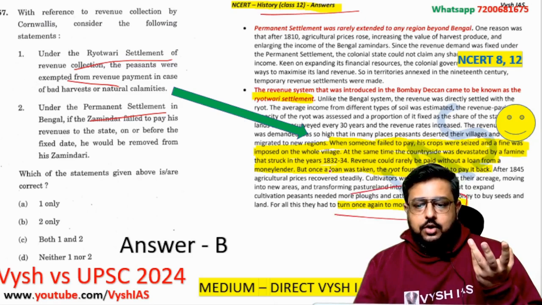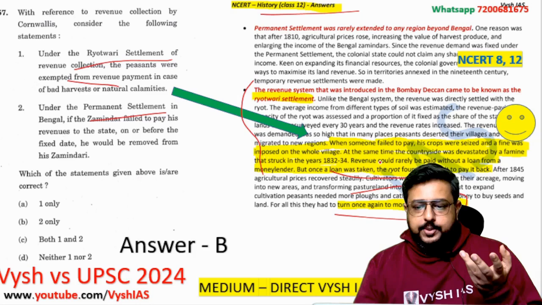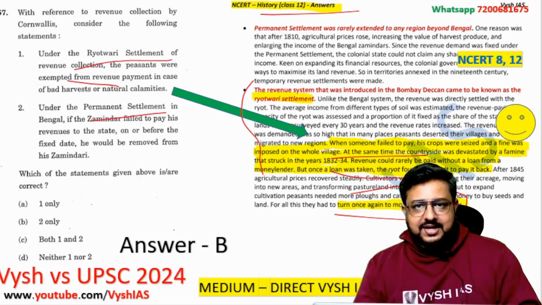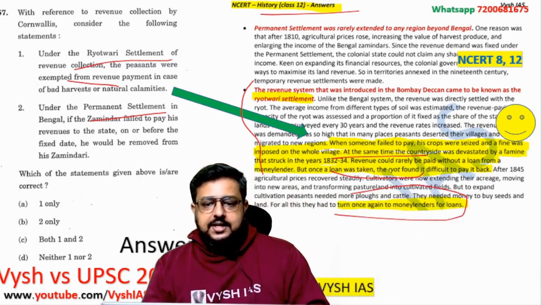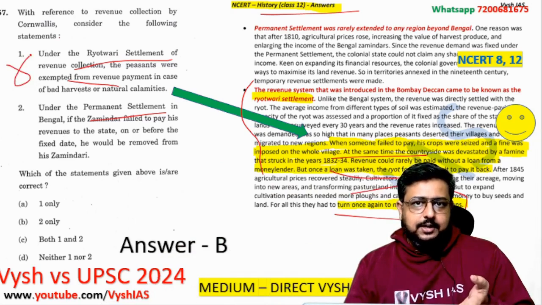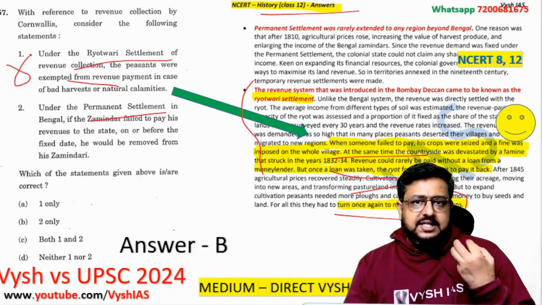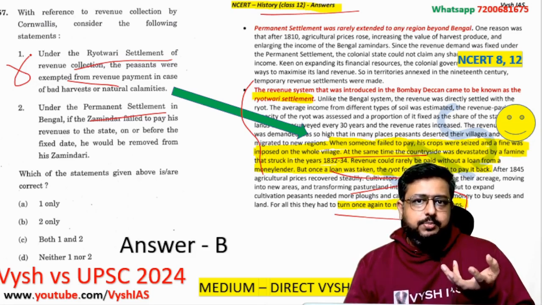And all these are given in my notes. Okay, actually all this is not my notes, it is the NCERT summary which I gave you. In Rayatwari, when people failed to pay, they got devastated by famine and all, and then they had to go to the money lender. This is all given in NCERT class 12th, okay, about Rayatwari. So the statement 1 which is given is wrong. Practically, if you think also, it is only now that Fasal Bima Yojana came, and then crop losses or climate change were added. Else in the previous insurance schemes, which even our post-independence governments gave, there was no provision for any disaster or natural calamities. Insurance was not being given for that. So practically also, if you think, it's a wrong statement.